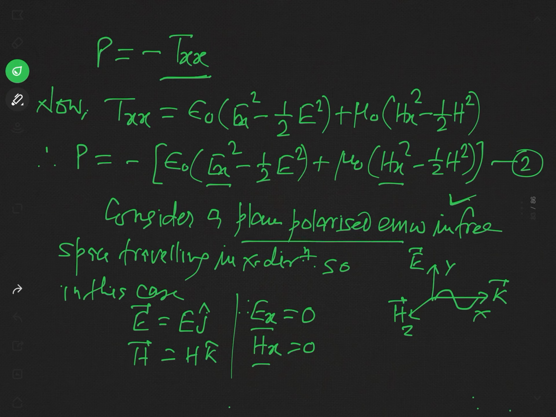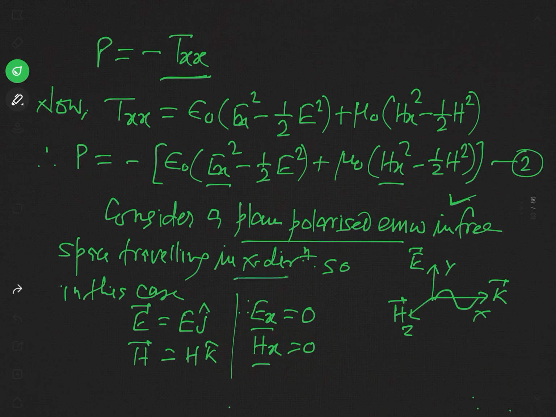But after this general result, what did we assume? We assumed a plane polarized electromagnetic wave traveling in the x direction. But now we are considering the unpolarized wave, in which the electric field and magnetic field are oscillating in almost all directions.